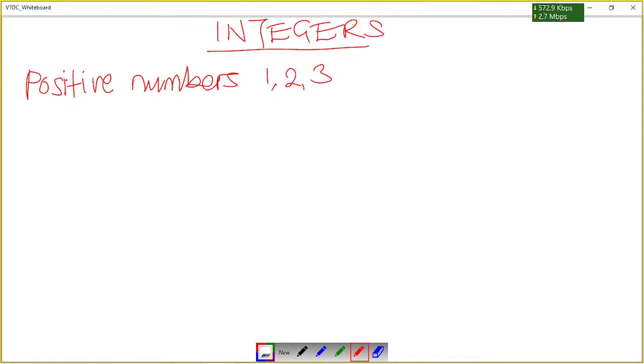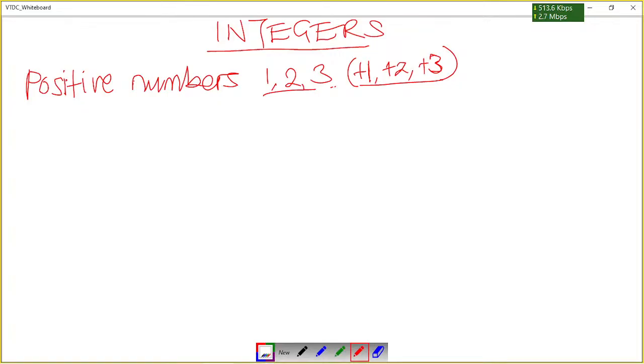Now you should understand that positive 1, 1 with a positive sign, 2 with a positive sign, and 3 with a positive sign, all these numbers are just the same as these ones. So a number that has a positive sign and a number that has no sign are all positive numbers.